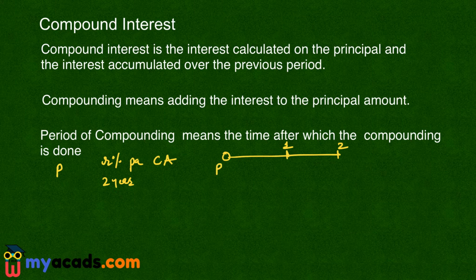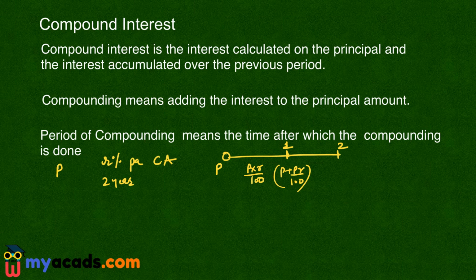So here the rate of interest will be P into R and time period is 1 upon 100. So the total amount due at the end of 1 year is P plus PR into 1 upon 100. This is the new amount due at the end of 1 year.